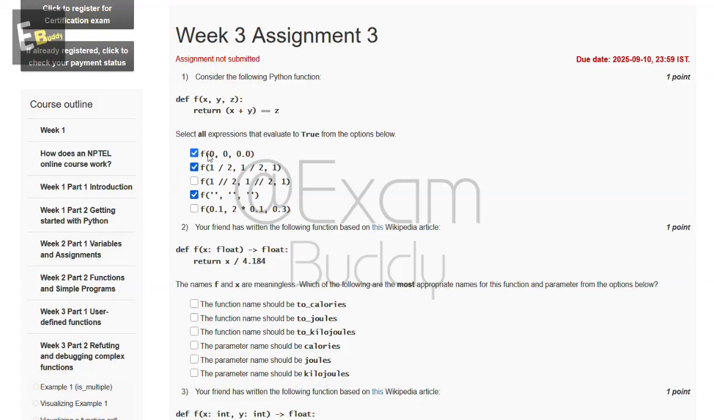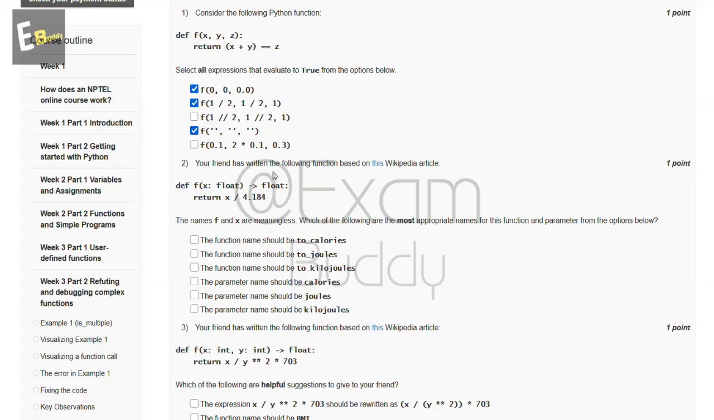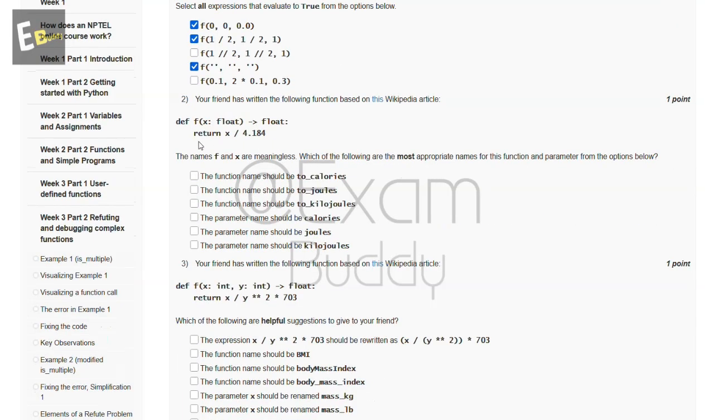Now the second question is: your friend has written the following function based on this Wikipedia article. So this is our function, and the names f and x are meaningless. Which of the following are the most appropriate names for this function and parameter from the options below? So these are the options, and the answer of our second question is A and E.